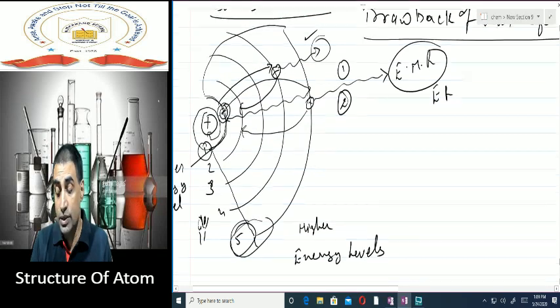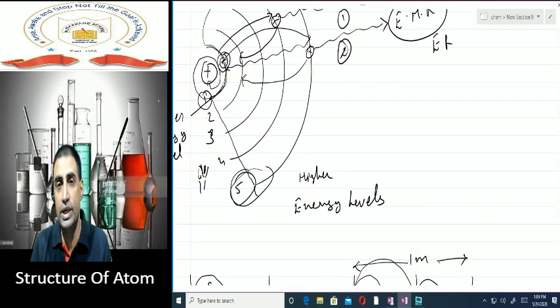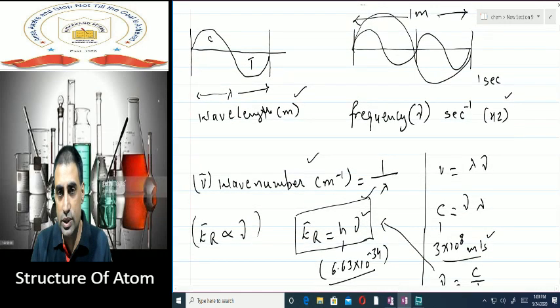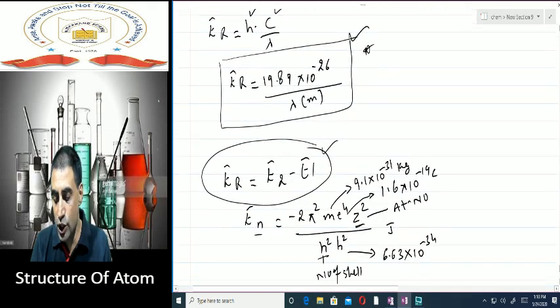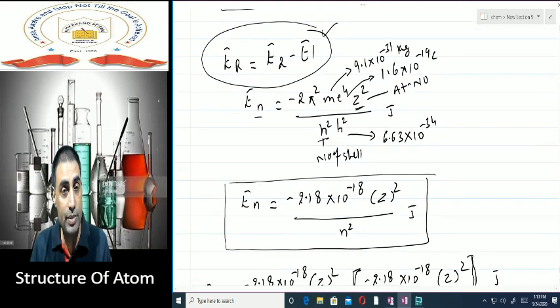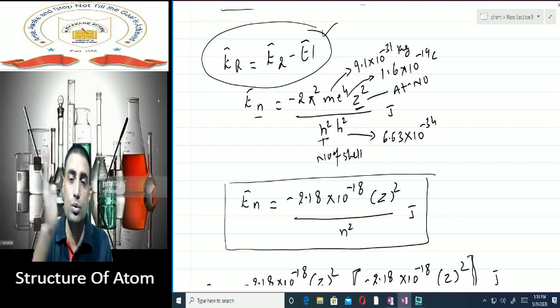Again, when the electron moves from a higher energy level to a lower energy level, then only it gives out radiation. And we know that the energy of radiation is directly proportional to frequency as E equal to h nu, and inversely proportional to wavelength as E equal to h into c by lambda. Energy of an energy level can be calculated by minus 2.18 into 10 to the power minus 18 into Z square by n square, where Z is the atomic number and n is the number of the shell. So if you know the higher energy level from where the electron is moving and the lower energy level where it is moving, you can easily calculate the amount of energy which it is giving out.